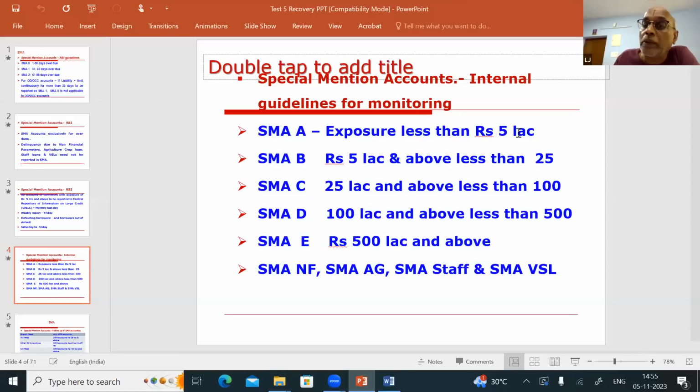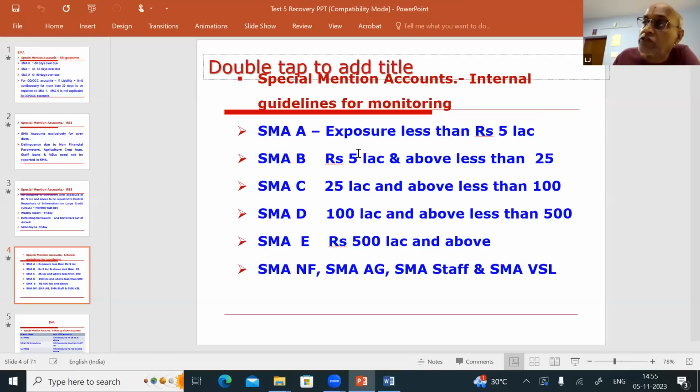If the exposure to a party is less than 5 lakhs, whether the party's account appears in SMA 0, SMA 1 or SMA 2, it is called SMAA.